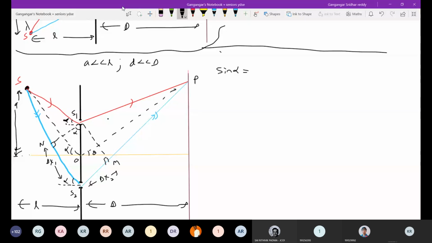From the triangle S1 N S2, what is sine alpha will be delta x1 by d. What is the distance? Vertical distance S1 S2 is equal to d. So delta x1 equal to d sine alpha. As d very much less than L, this will become tan alpha. So what is delta x1 equal to dA by L.